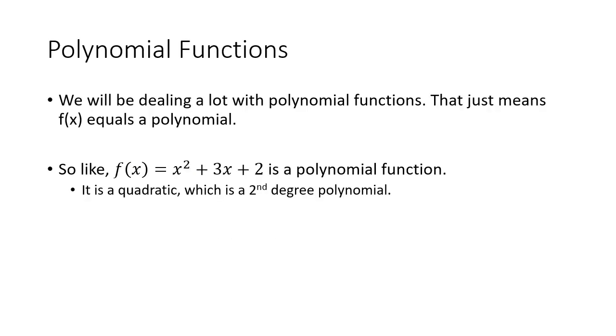Alright, so we're going to be talking primarily about polynomial functions. Adding the word functions just means we're going to say f of x, or some other letter of x, is equal to a polynomial. So when we add the f of x equals, that's now a polynomial function. For example, f of x is equal to x squared plus 3x plus 2. It happens to be a quadratic, because it's a second degree polynomial. The highest degree of all these terms is 2.